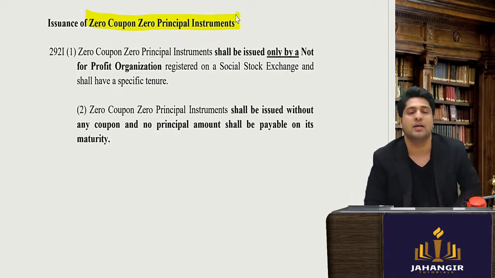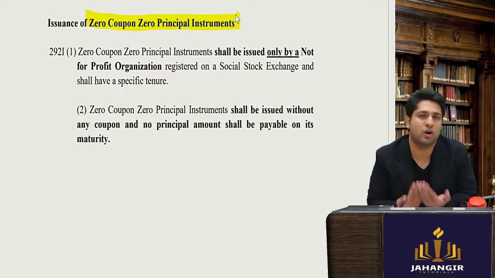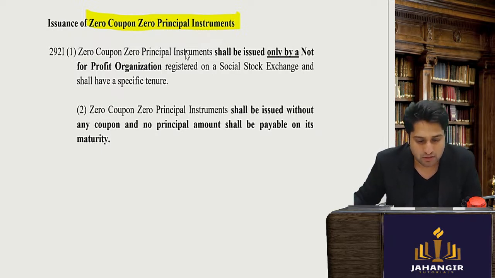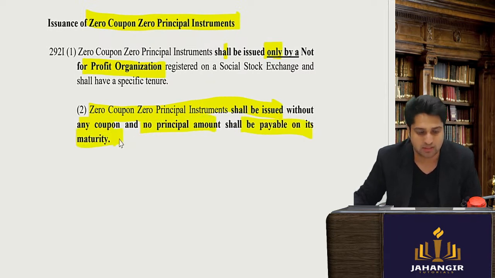Very, very important. That means if there is an investor, they will not get interest, they will not even get their principal amount. Simply put, a zero coupon, zero principal instrument. It shall be issued only by a non-profit organization. A zero coupon, zero principal instrument shall be issued without any coupon, no principal, and shall be payable on its maturity.